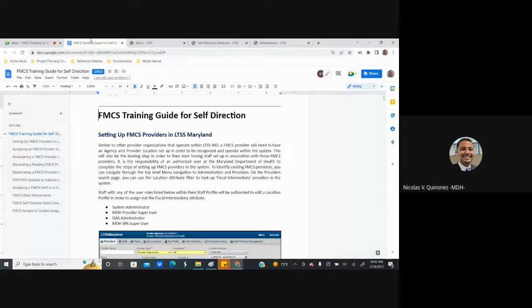The purpose of this training is to cover the self-direction module related to the DDA programs within the LTSS Maryland system. The focus of this training will be specific to the CCS and will cover what functionality they are expected to perform within the LTSS Maryland system related to assigning FMCS providers to participants. A training guide has been put together that covers all of the functionality that we'll be covering today and will be provided to the CCSs as a reference guide.